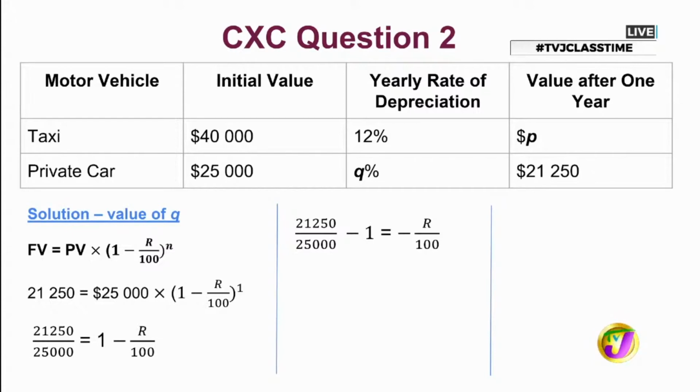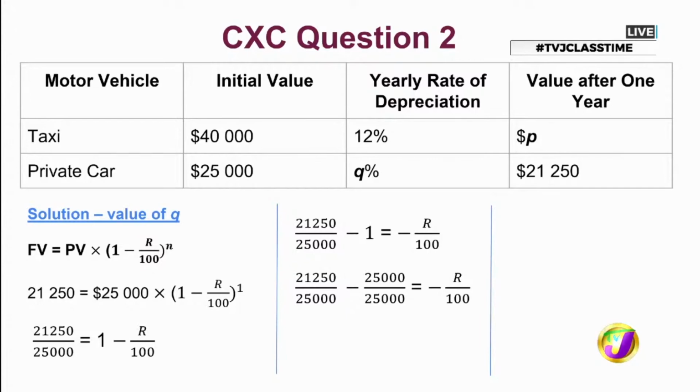And so, in order to ensure our equation is balanced, we would subtract 1 from both sides, all right? In our quest to make R the subject. That's right. So that's how we ended up at that point. Now, we have a fraction, and we're subtracting 1 from that fraction. It makes sense for us to write that 1 as a fraction as well.